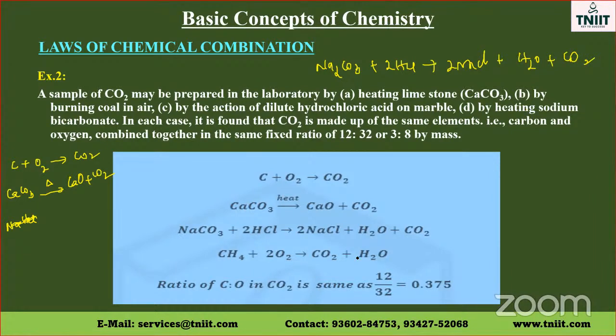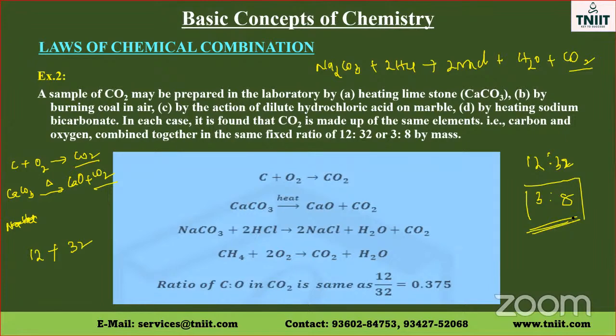So there are many other methods of preparing carbon dioxide, but we have taken 3 methods here. In all the 3 methods, the atomic mass of carbon is 12 and the mass of oxygen is 32. So 12:32 is the ratio. If you divide by 4, we get 3:8.